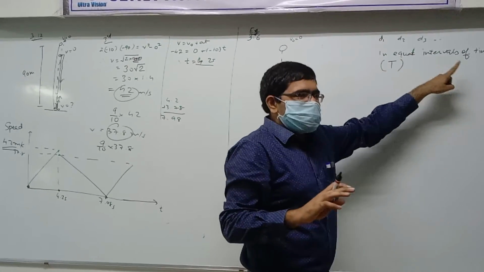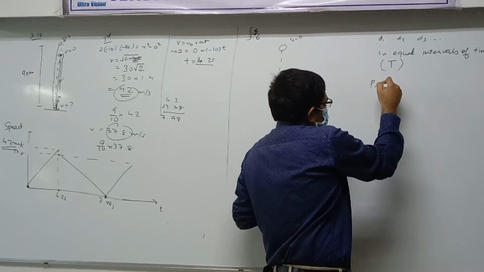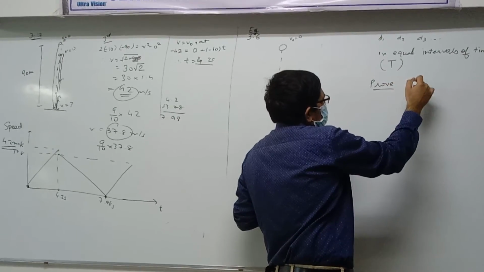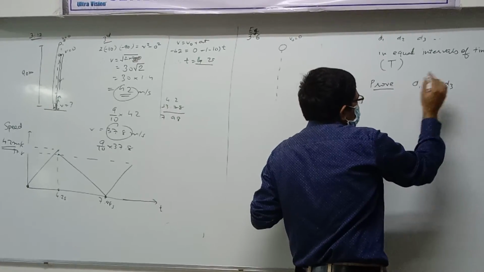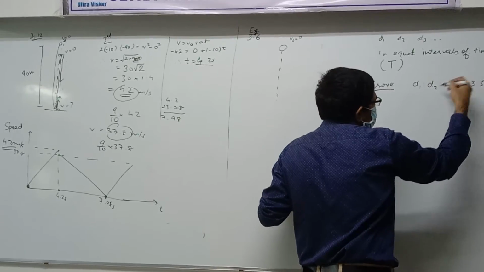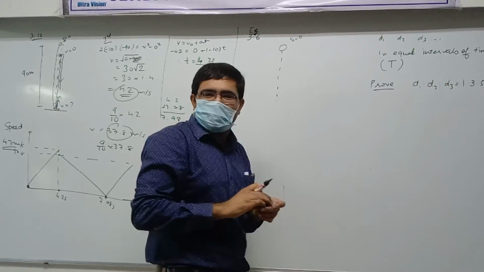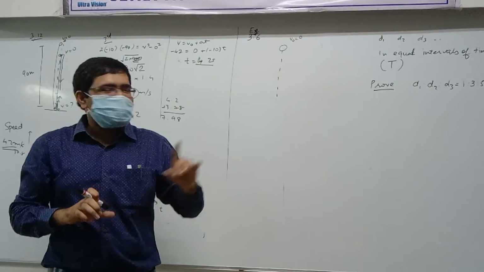Then the ratio D1 is to D2 is to D3 is 1:3:5. This is what we have to prove.